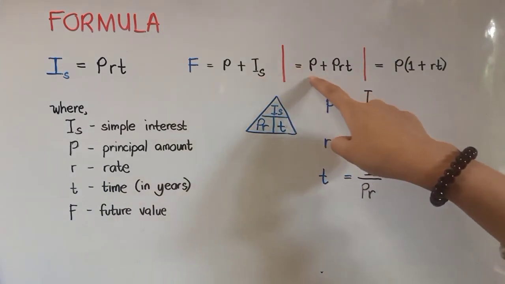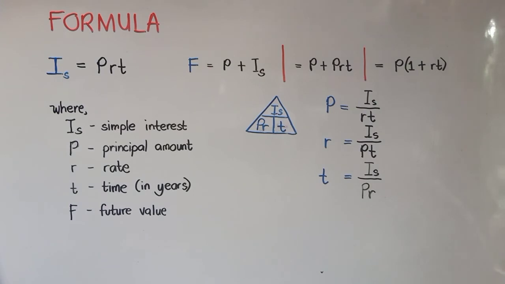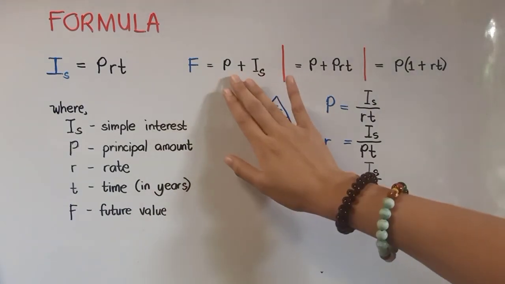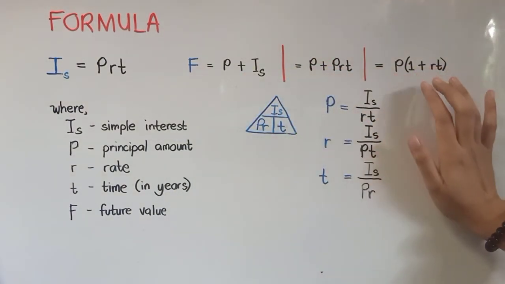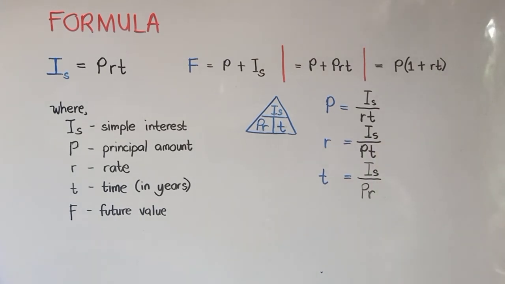Now moving on, we can get our future value by using either of the formulas. P plus simple interest, P plus P times rate times time, or P multiplied by the quantity 1 plus RT. We will be using either of the formulas depending on the given.